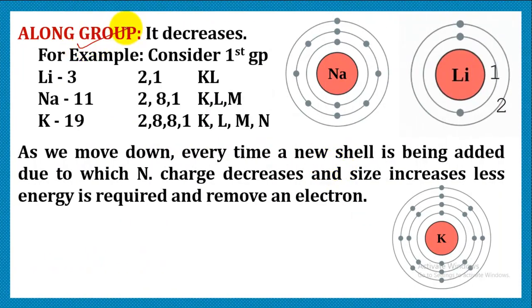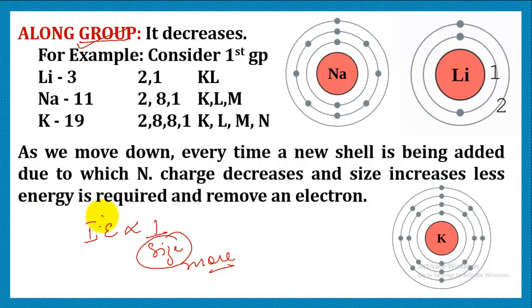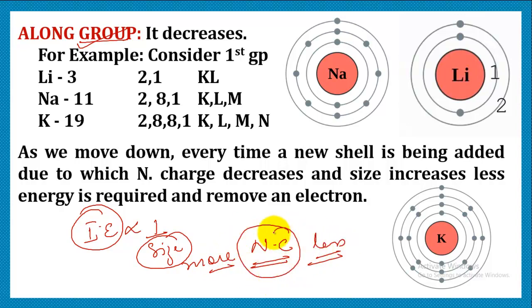Now let's see how ionization energy varies along group and period. Before we proceed, you should know that ionization energy is inversely proportional to size. The more the size, the lesser the ionization energy. The reason being, if the size is huge, obviously the nuclear charge is going to be less. That means the nucleus is not exerting that much force on the valence electron to attract it towards itself.